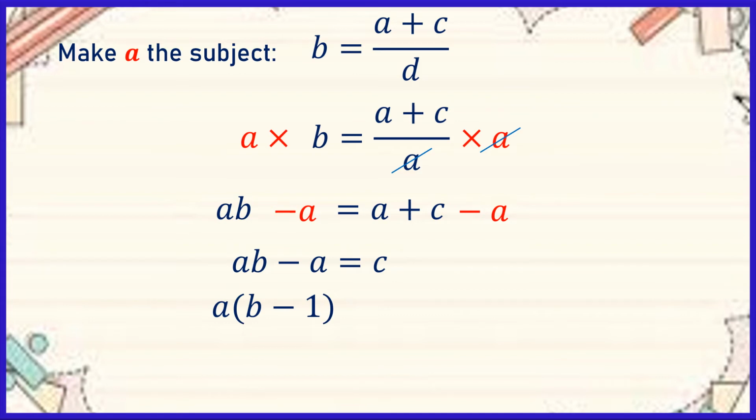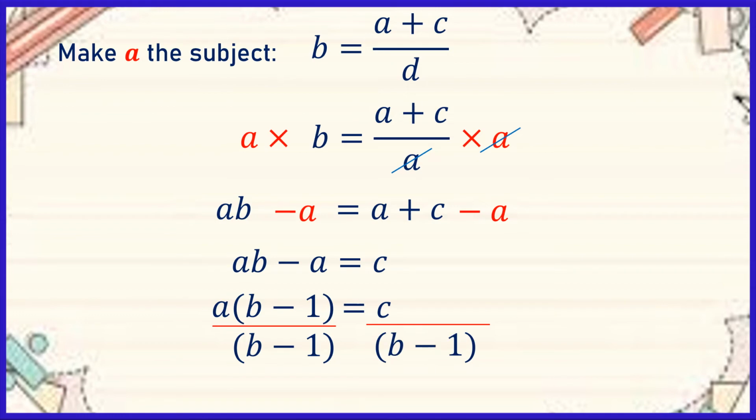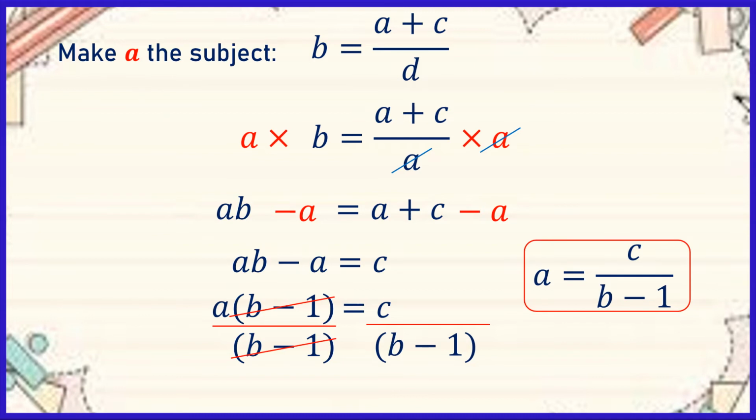So remember, when you factor out AB minus A, it is equal to A times B minus 1 is equal to C. And what term can be divided to both sides so that on the left side of the equation, what's left is A? Very good. So we have B minus 1. So dividing both sides by B minus 1. And here we can cancel and cancel. So what's left is A is equal to C over B minus 1.